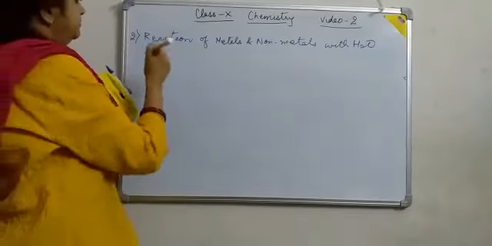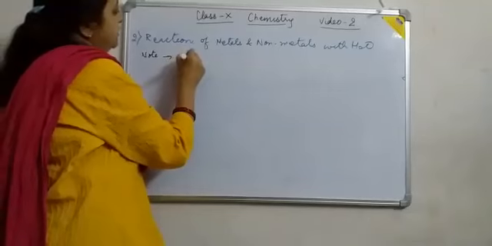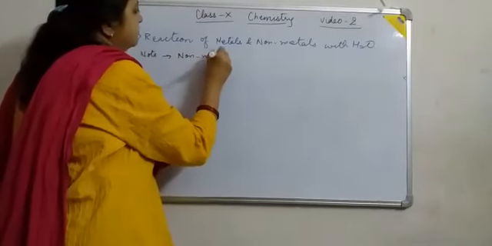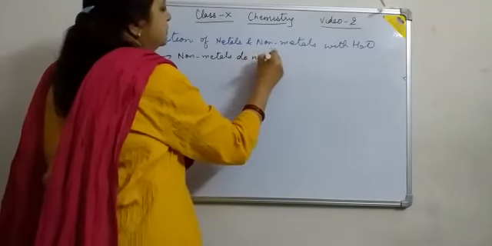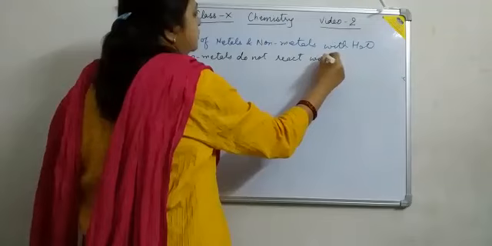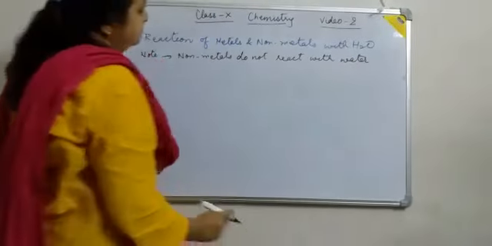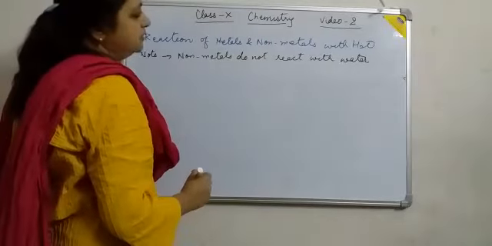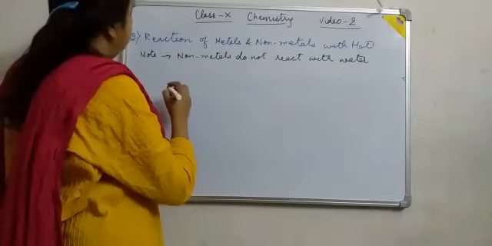Note that non-metals do not react with water. If you put a piece of coal in water, there is no reaction between carbon and water.